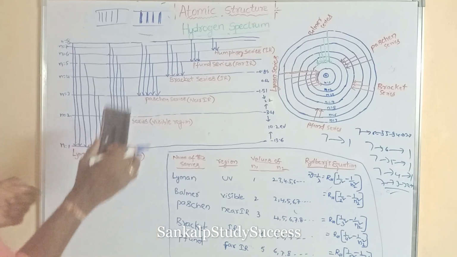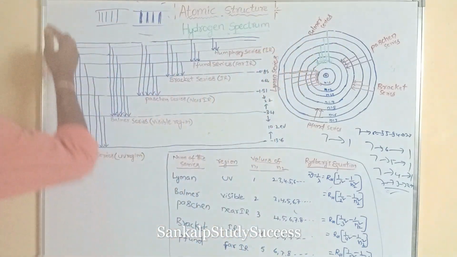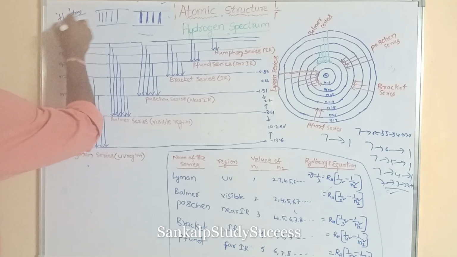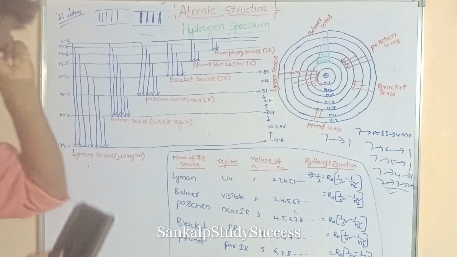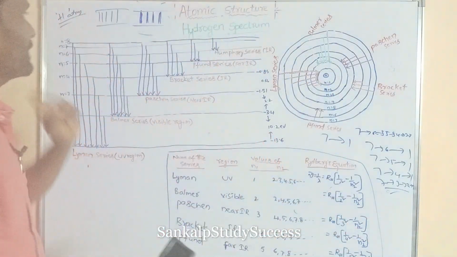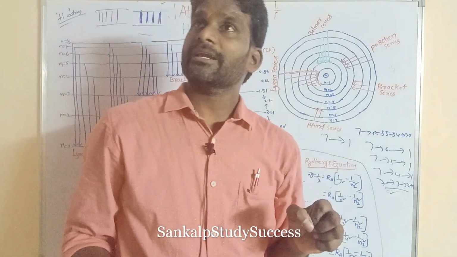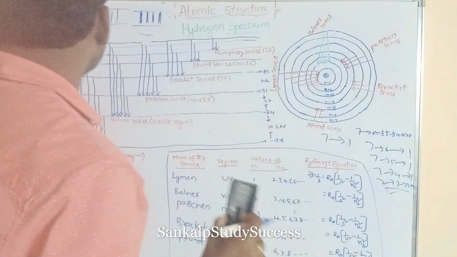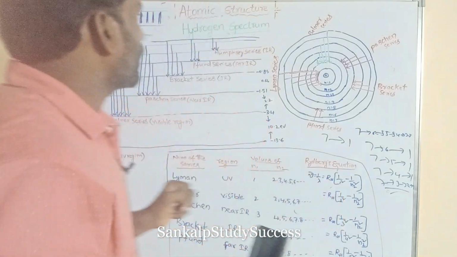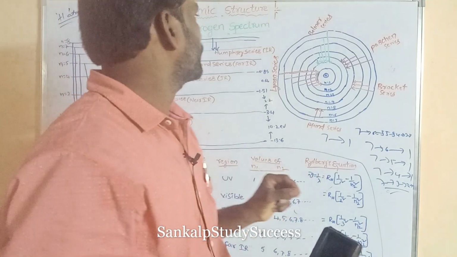This is the hydrogen atom. Atoms can always produce a line spectrum. This is the line spectrum. Okay, this is the hydrogen atom. An atom can always produce a line spectrum due to electronic transitions in the atom.